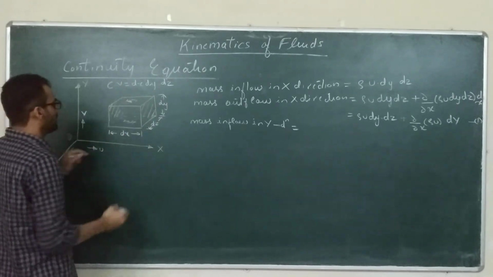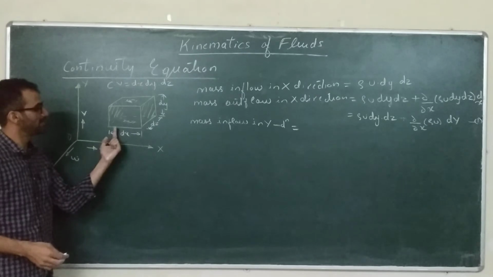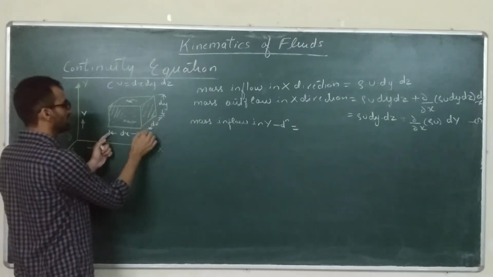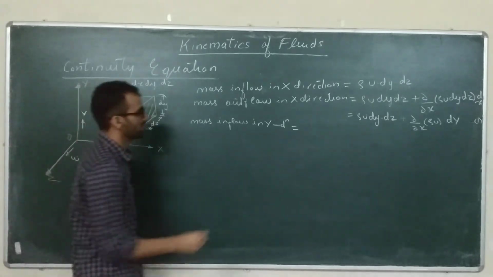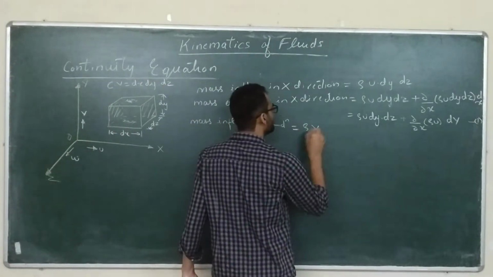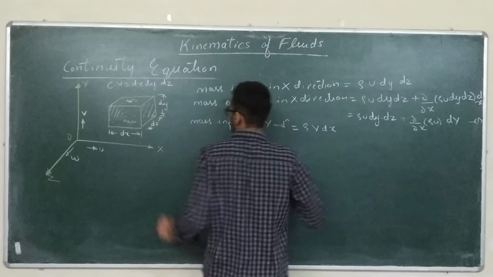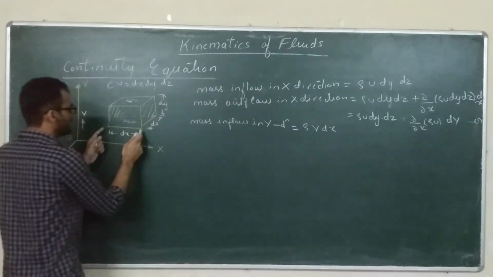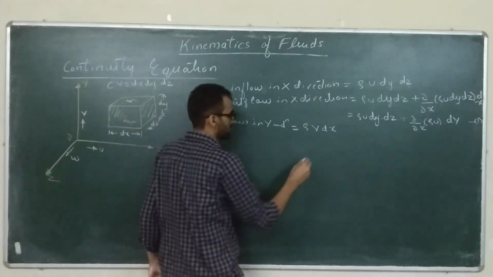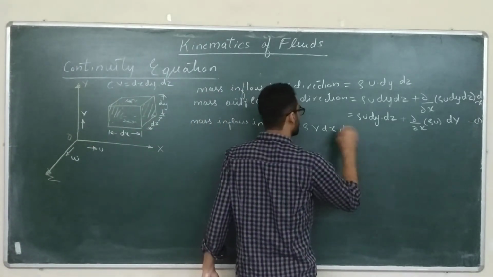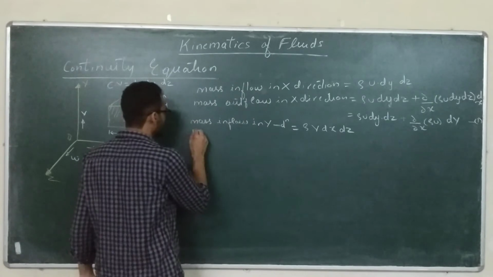So along y, what is the area of flow? It is dx into dz, and what is the velocity? v. So your mass inflow will become rho v dx dz, because we have to find the area of this particular section, dx into dz.